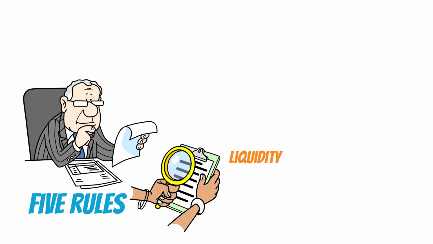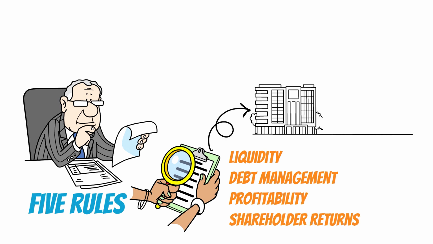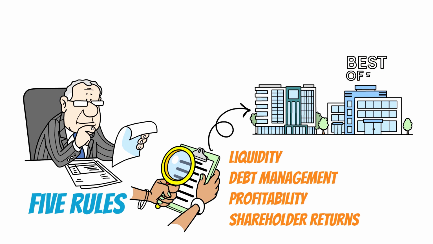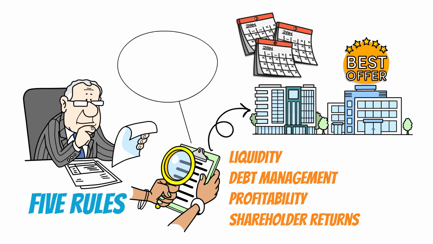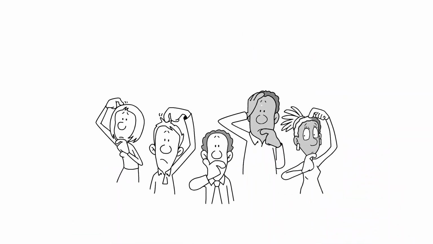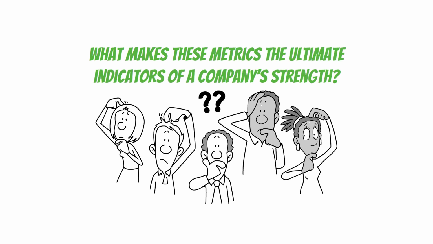By analyzing a company's liquidity, debt management, profitability, and shareholder returns, these rules allow you to identify businesses that are built to last. These principles are especially powerful because they prioritize long-term stability over short-term gains. They filter out companies that may look attractive on the surface but lack the financial strength to sustain growth. Now that we've covered the rules, let's dive into why they matter so much. What makes these metrics the ultimate indicators of a company's strength?